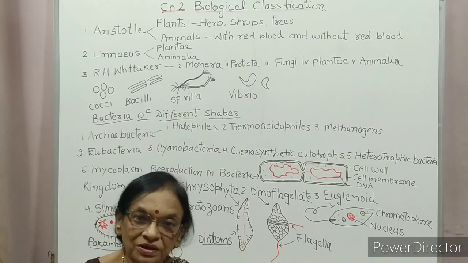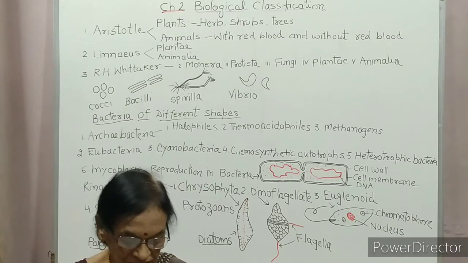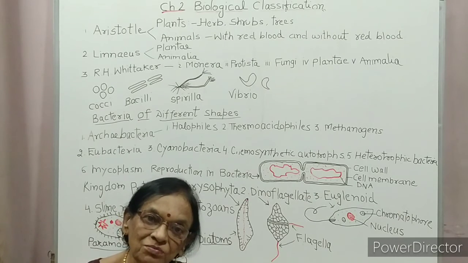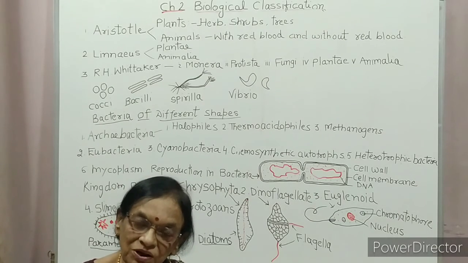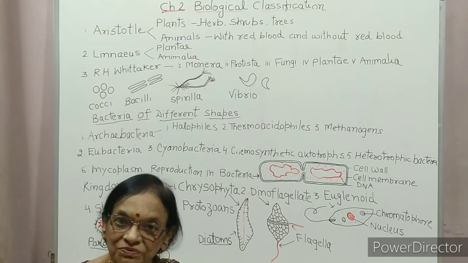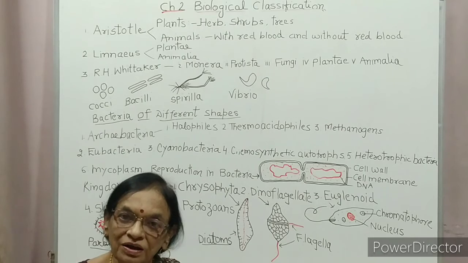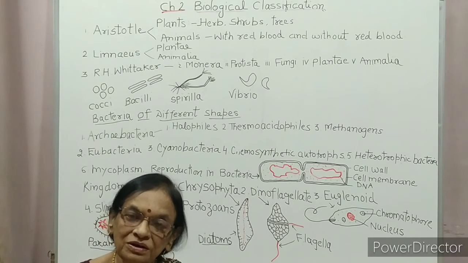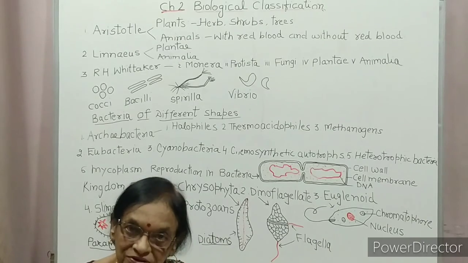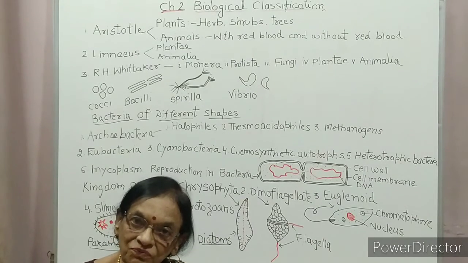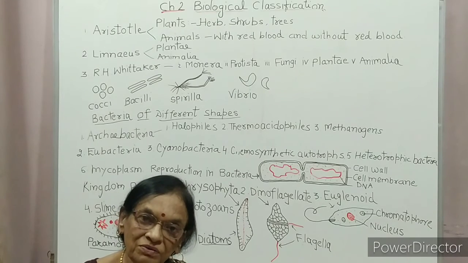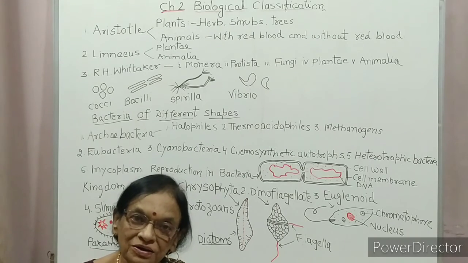So, today you have studied the kingdom Monera. The first kingdom of Whittaker is Monera, which includes bacteria, classified into 2, Archaebacteria and Eubacteria. Then kingdom Protista is divided into 5 groups. Chrysophyta, a group of diatoms and desmids.